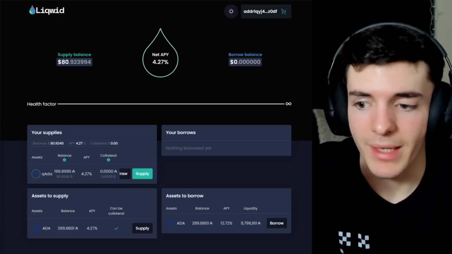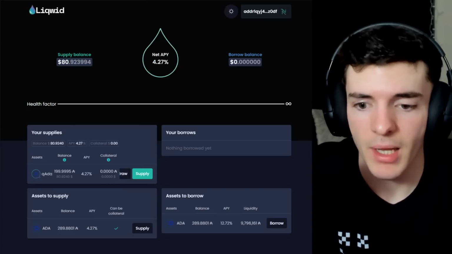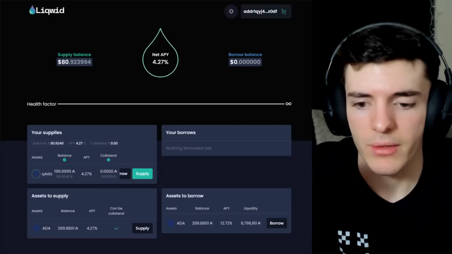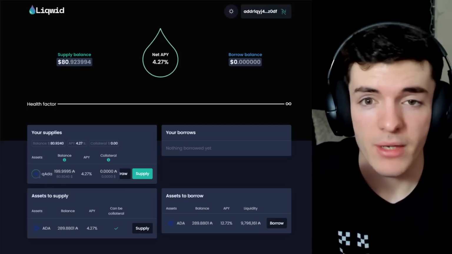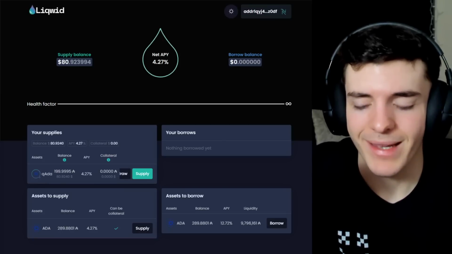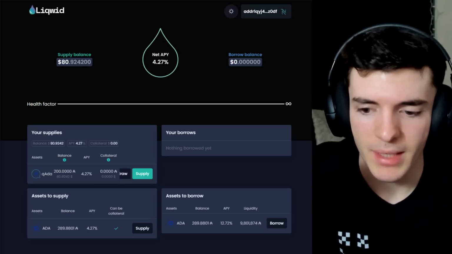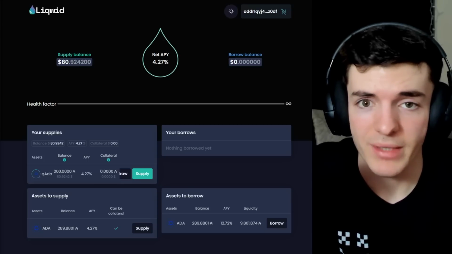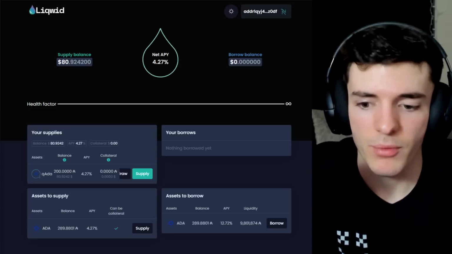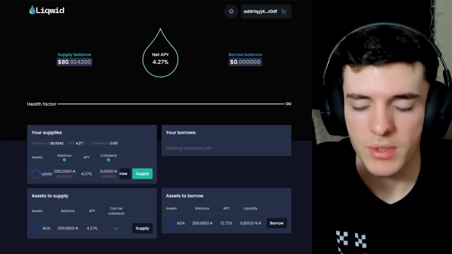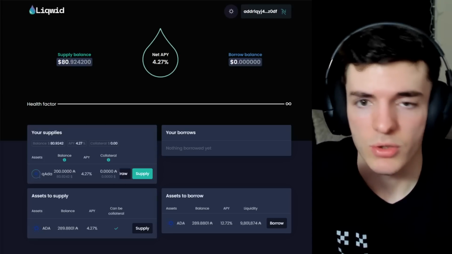In order to borrow, like I said, you're going to have to be supplying so you can have collateral backed up. Now, this may not make much sense. Why would you supply ADA to borrow ADA? But this is the beginning of the DApp. Now, there may be some scenarios in which you want to do that, but most scenarios this opens up for is when we have different types of tokens to borrow against each other to long and short assets.